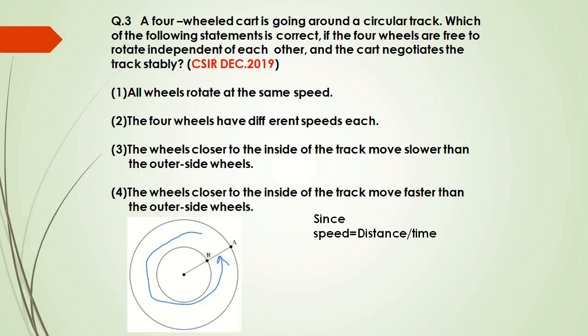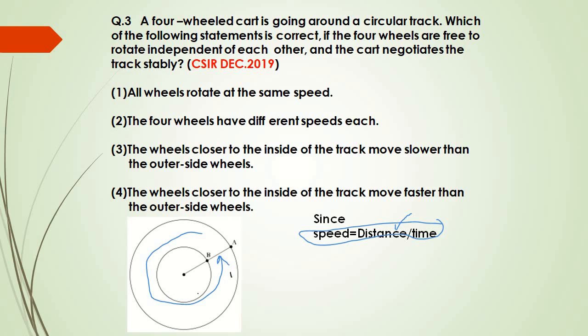Before doing this question, just remember the formula of speed. What is the formula for speed? Speed equals distance upon time. So for the same duration of time, if the distance covered is more, then the speed will also be more. You can see here that while moving on this circular path, the distance covered by the inner wheel will be less as compared to the distance covered by the outer wheels.